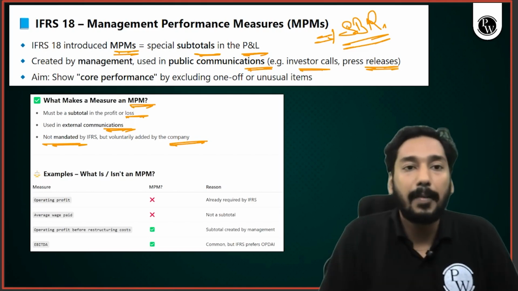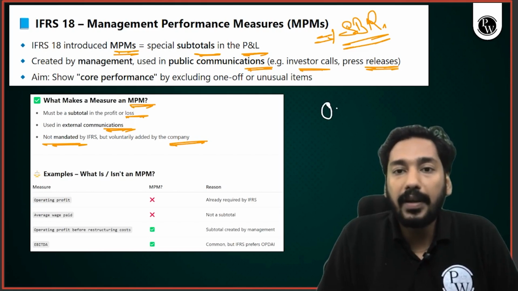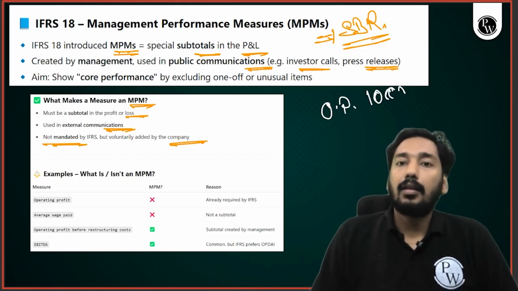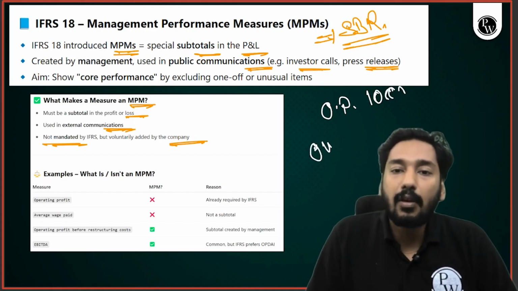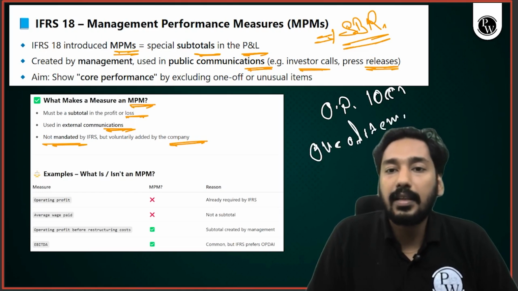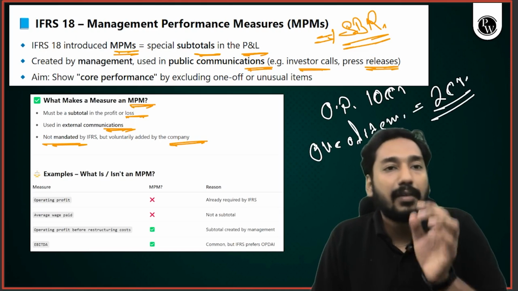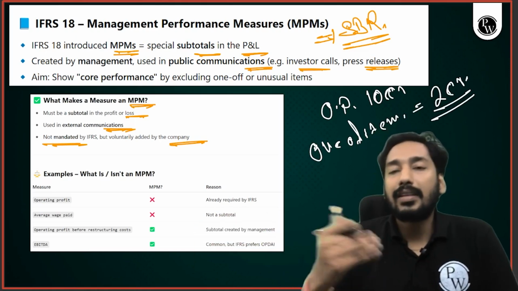For example, let me give you one example. Let's say my operating profit is 10 crore, but there is a one-off item. Let's say the value of the one-off item is 2 crore. There is a one-off expense which will not occur on a regular basis.